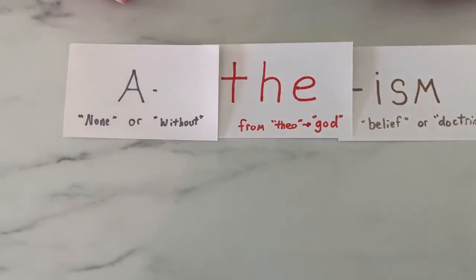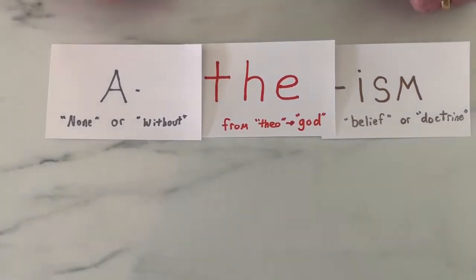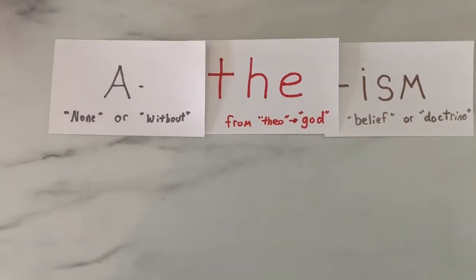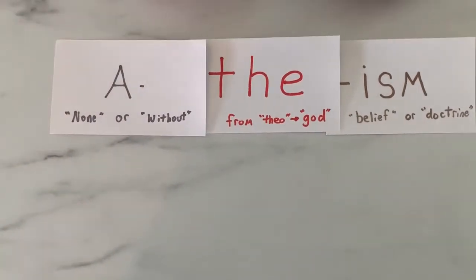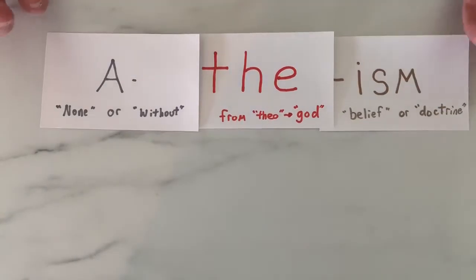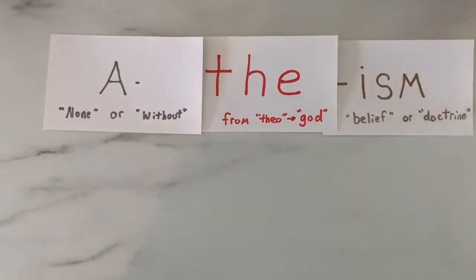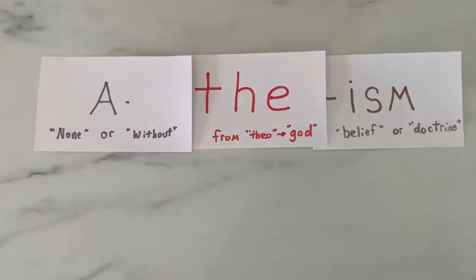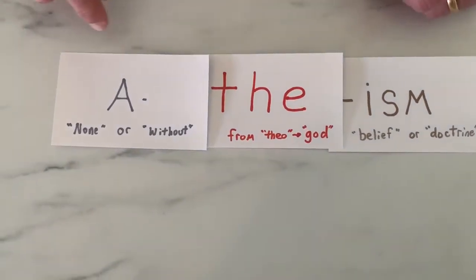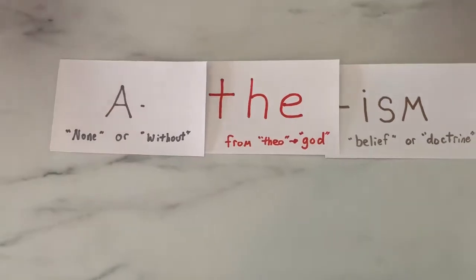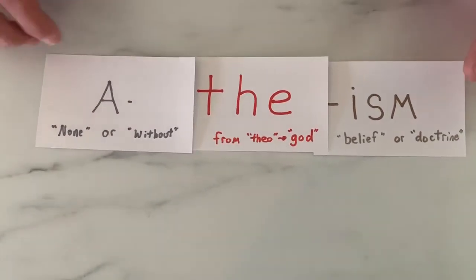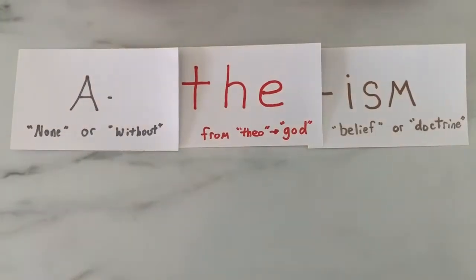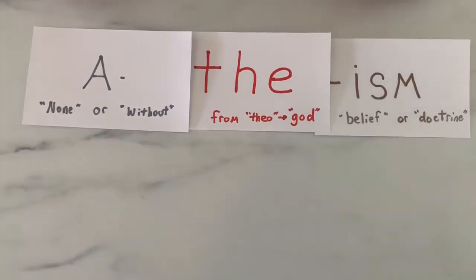And so atheism would be a belief in no God, or the belief that there is no God, or without a belief in God. And we know that somewhere around 15 to 16% of the population of the world professes a belief in no religious faith, and many of those people would be called atheists. They simply believe that God does not exist. So that's another thing that we can build with theo, our root word.